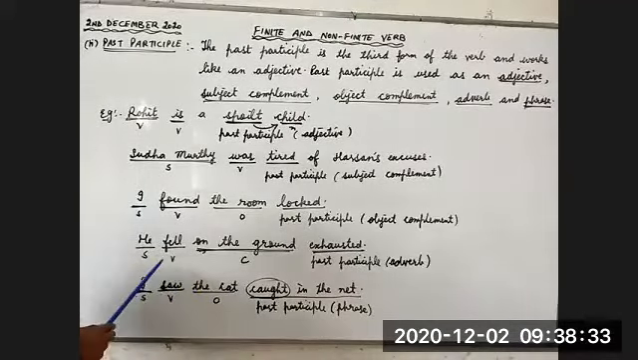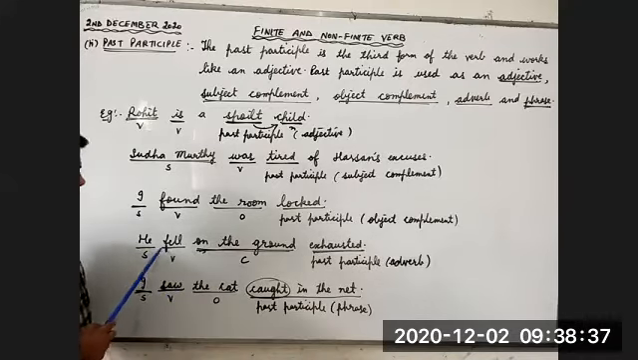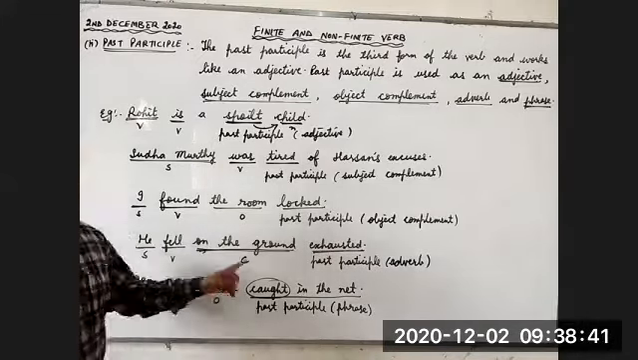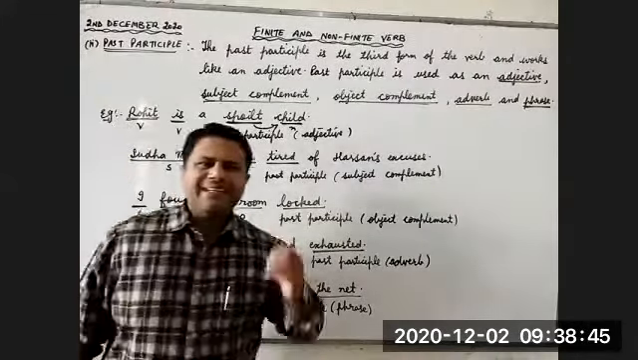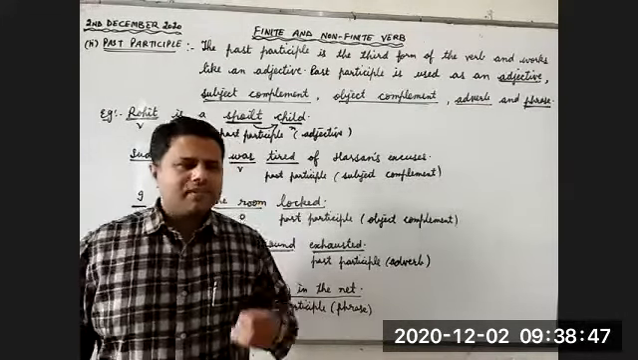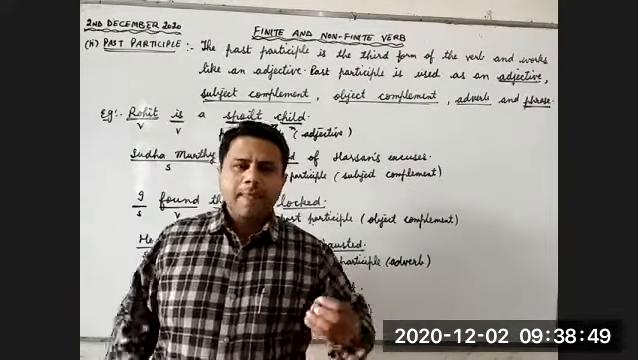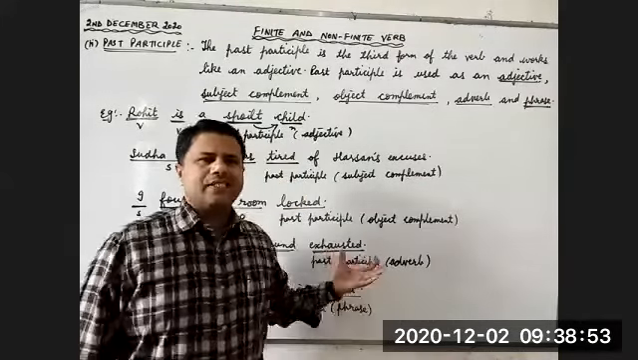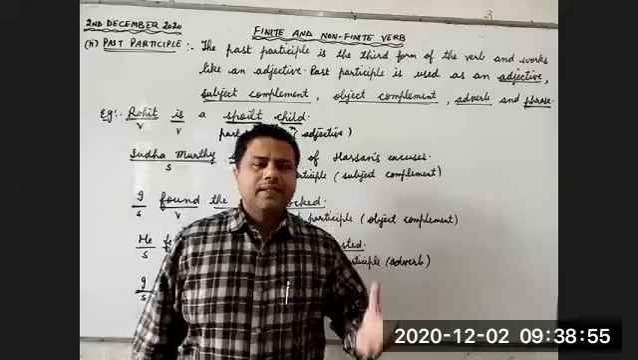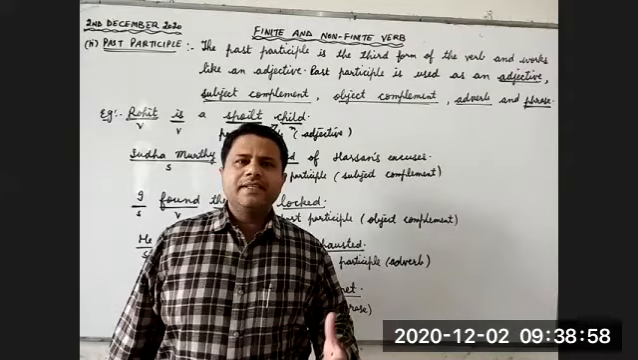Now look at the fourth example. He fell on the ground. The subject is he, fell is the verb, on the ground is the complement. How did he fall on the ground? Exhausted. He was completely tired. He was completely exhausted. He was not left with any energy. So this exhausted is a form of the verb, but here it is used as the past participle.